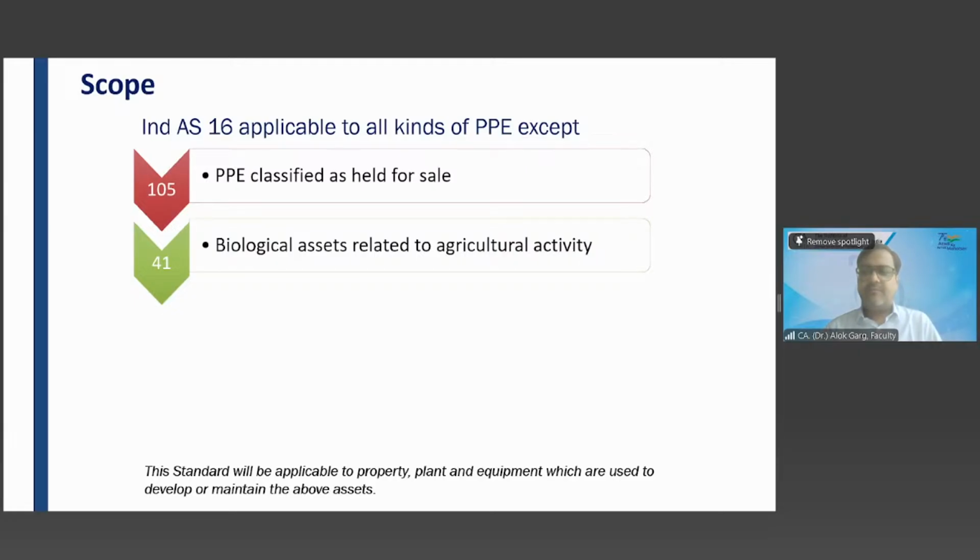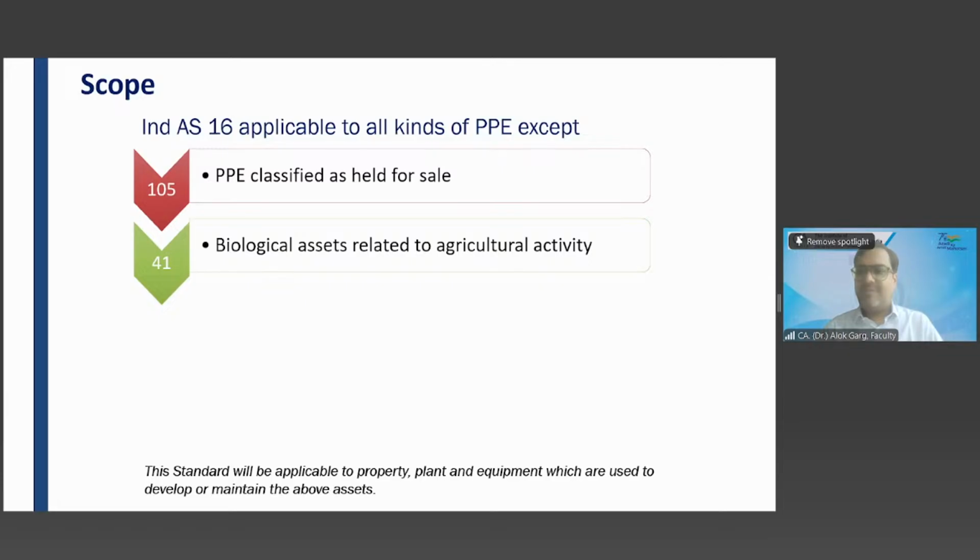No, sir, it's not a biological asset. Lion is not a biological asset. Swaminathan, you are saying it is not a biological asset because it is not related to agricultural activity. No, I think that it is a biological asset, when it is used for circus activity. Yes, forget about circus activity or agricultural activity. I am asking whether a lion is a biological asset or not.